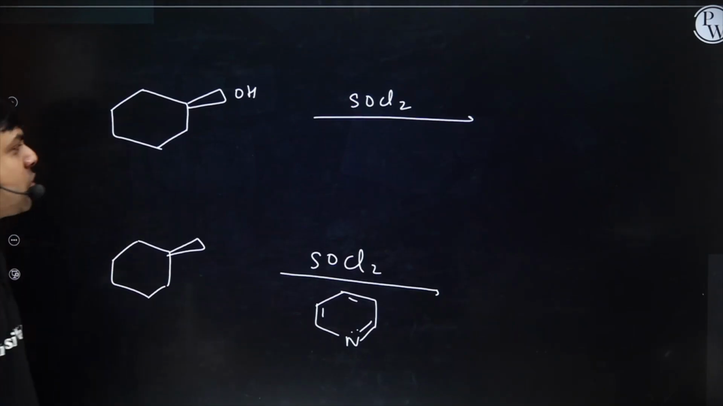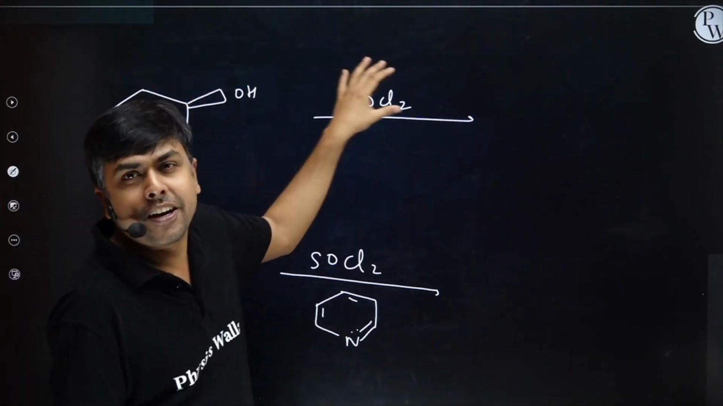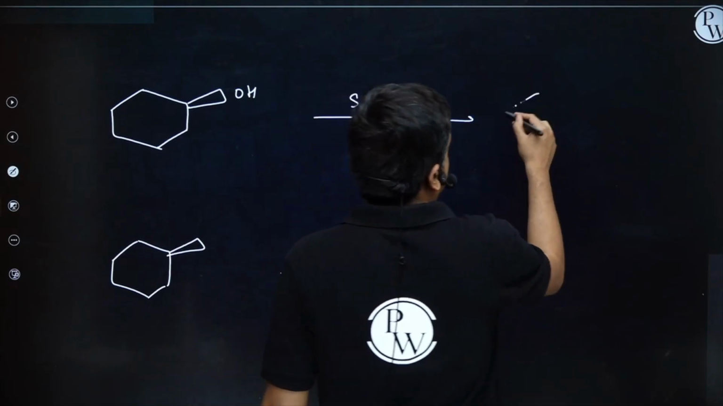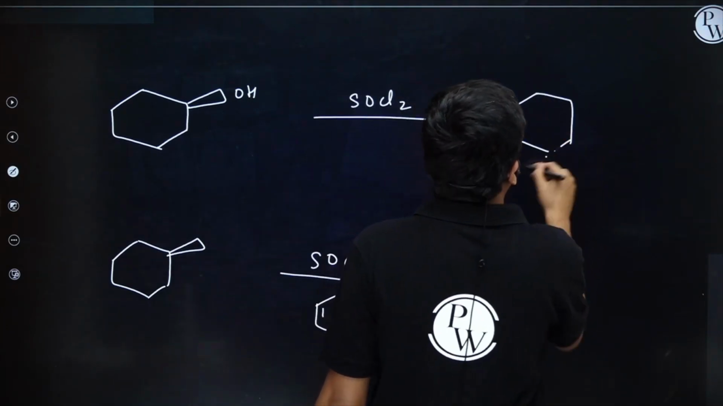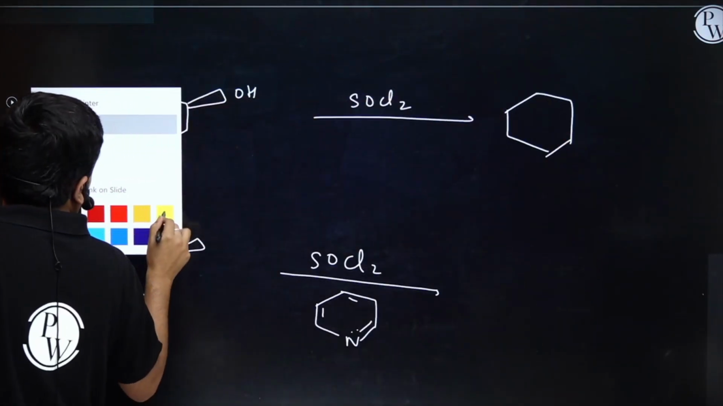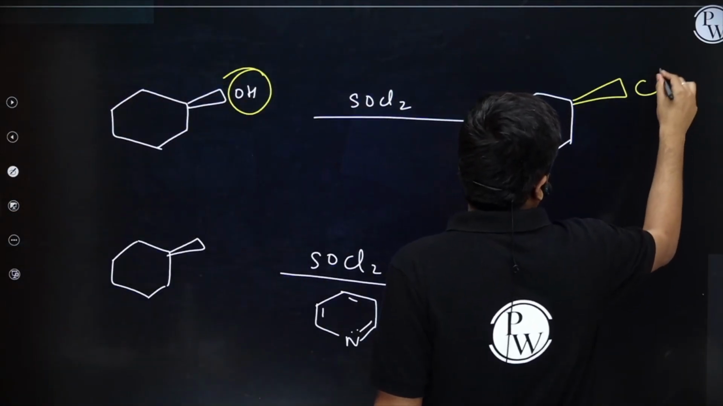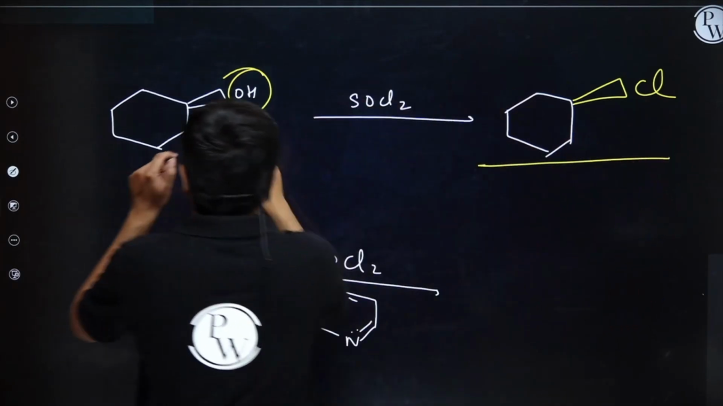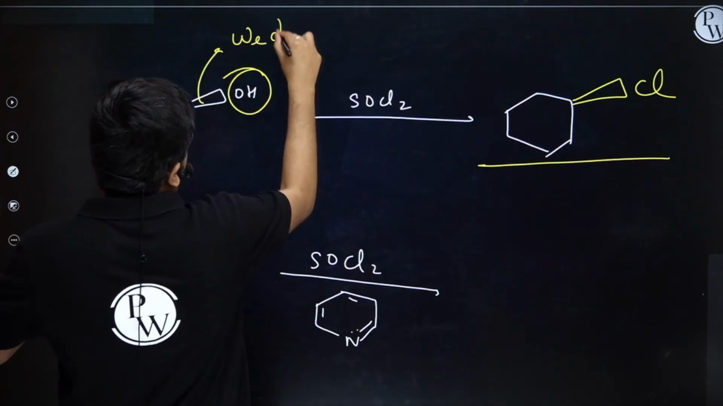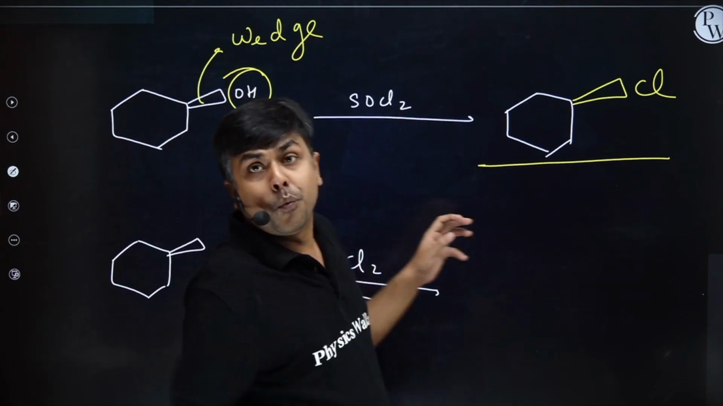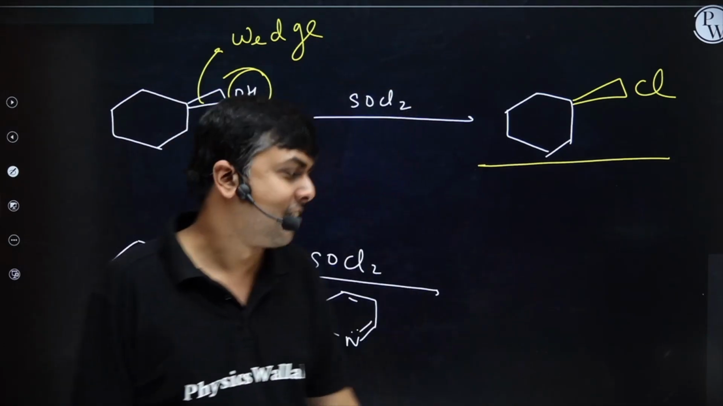Okay. So I'm having alcohol treated with SOCl2. What will be the product? Alkyl halide, chlorination. Simply remove OH with Cl. Retention of configuration. This stereo is also important. So if alcohol is on wedge, chlorine is going to be on wedge only. Right. Next one.